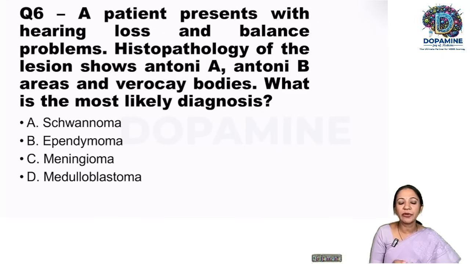We have a patient presenting with hearing loss and balance problem. So both hearing loss and balance means you involve the eighth nerve, the vestibulocochlear nerve is involved. Histopathology shows Antoni A, Antoni B, and Verocay bodies. We have discussed this question so many times in our sessions. So what is the likely diagnosis? Straightforward, without wasting time, it is schwannoma.